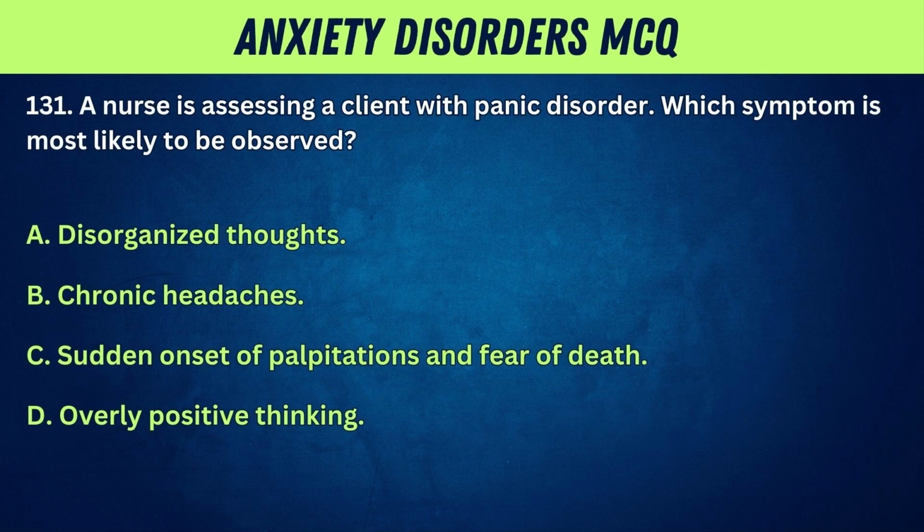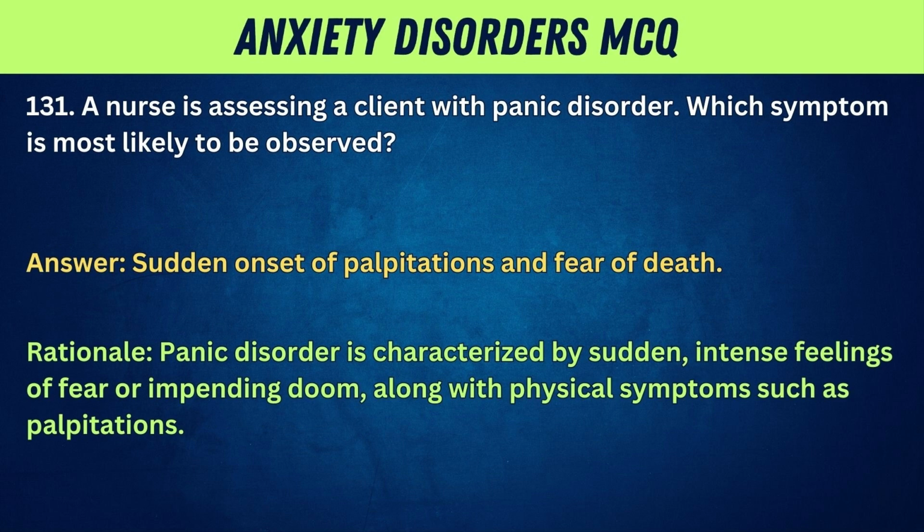131. A nurse is assessing a client with panic disorder. Which symptom is most likely to be observed? A. Disorganized thoughts. B. Chronic headaches. C. Sudden onset of palpitations and fear of death. D. Overly positive thinking. Answer: sudden onset of palpitations and fear of death. Rationale: panic disorder is characterized by sudden, intense feelings of fear or impending doom, along with physical symptoms such as